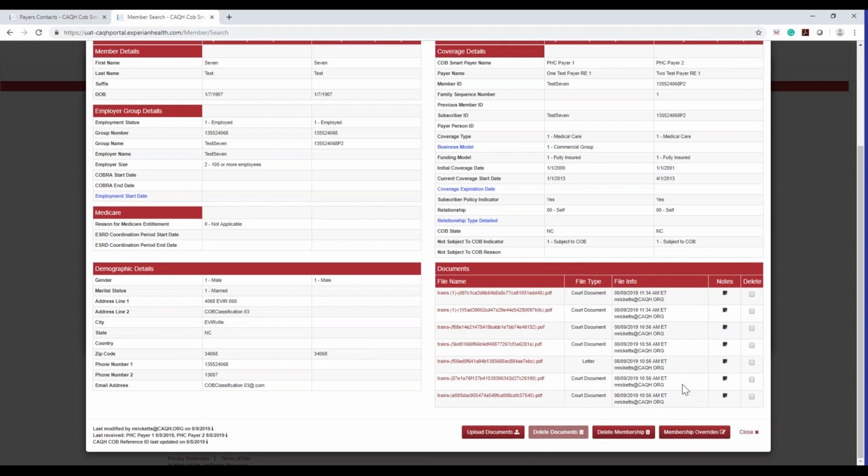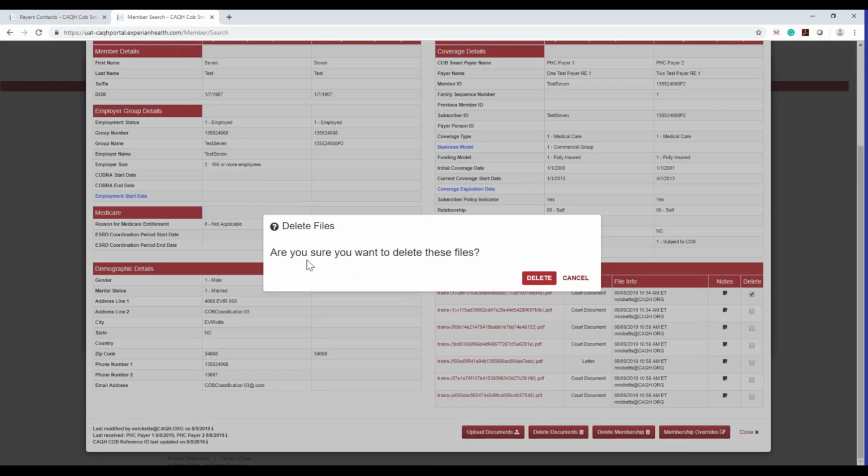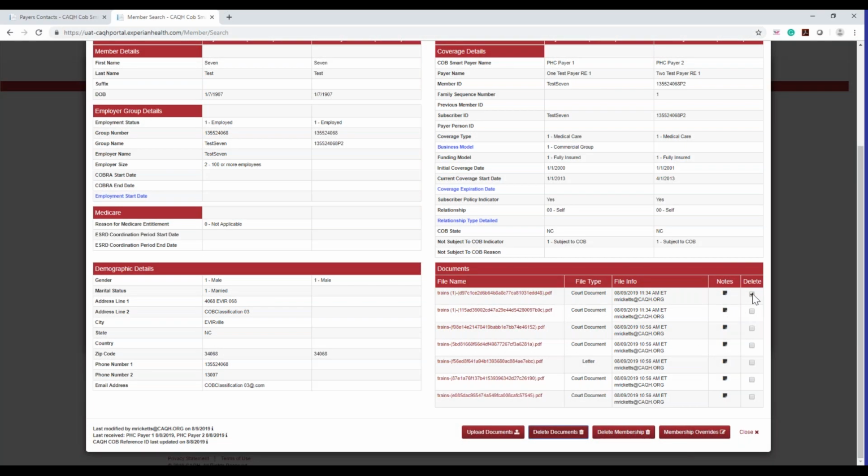And again, if you want to delete, once you click that delete document button here, which has been grayed out, once we start to click these, it will be available to you. You can go ahead and delete a document. You can click, are you sure you want to delete these files? Click cancel if you don't. Make sure you unclick that button if you didn't want to delete that record.